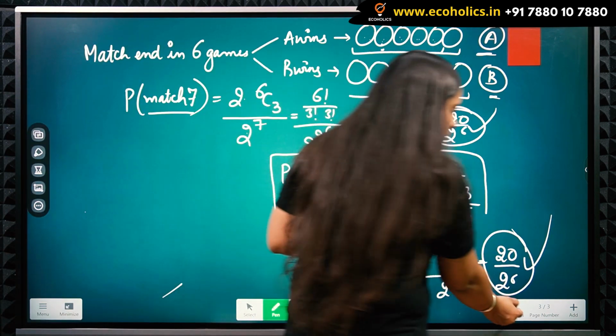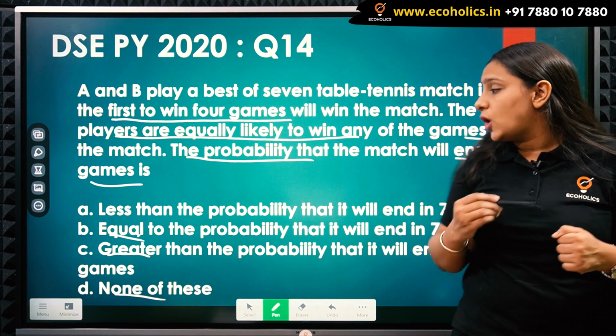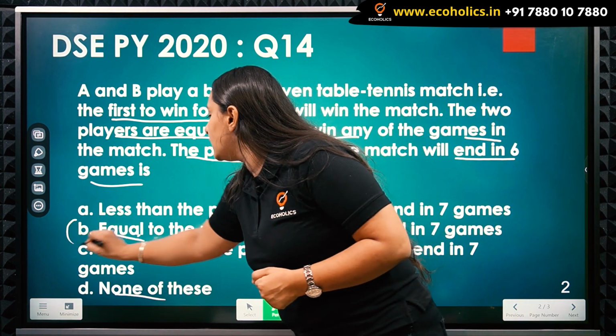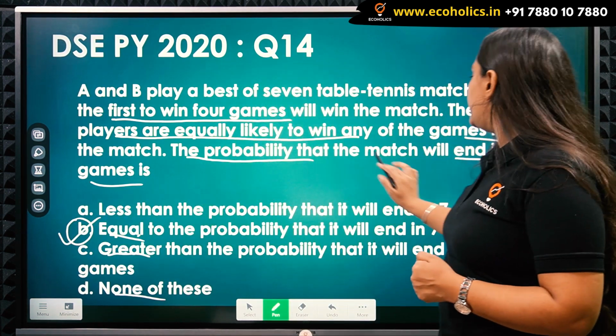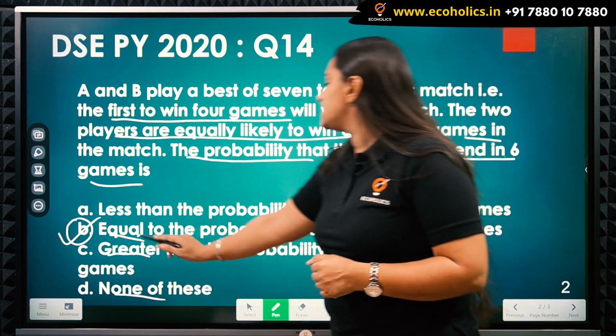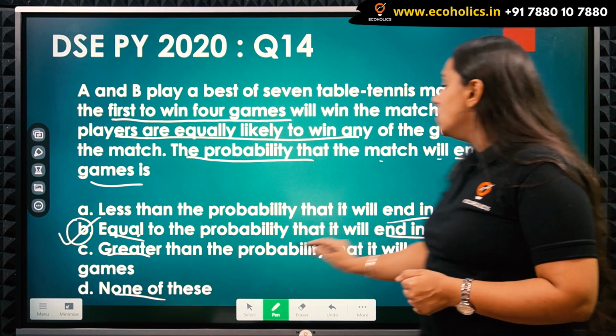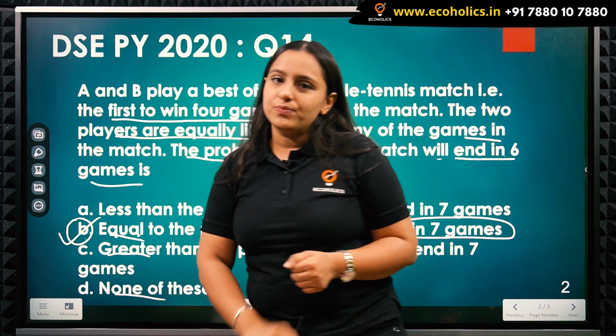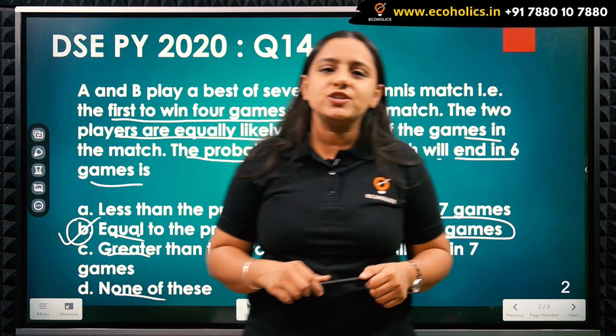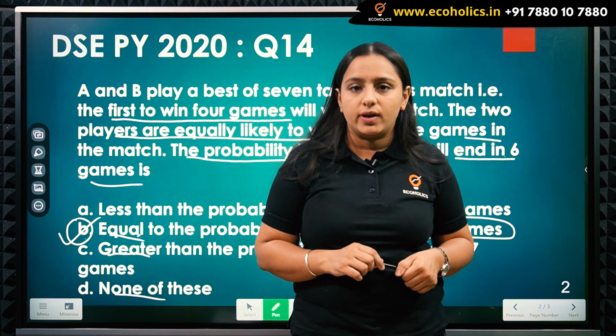So which option should I choose then? I will be choosing the option which says that the probability that the match will end in 6 games is equal to the probability that it will end in 7 games. So the correct option is B. So this was the solution to question number 14 of DSC 2020.